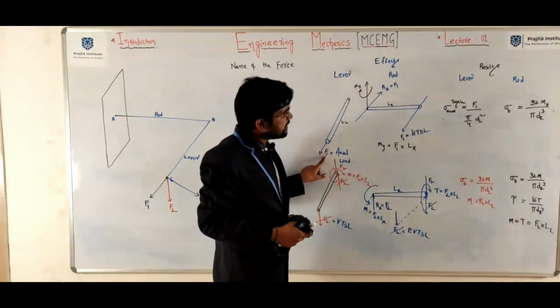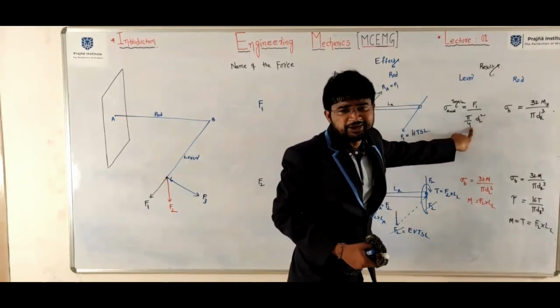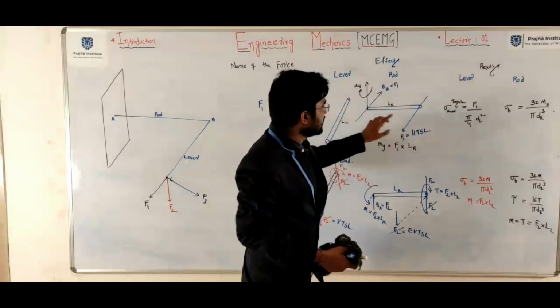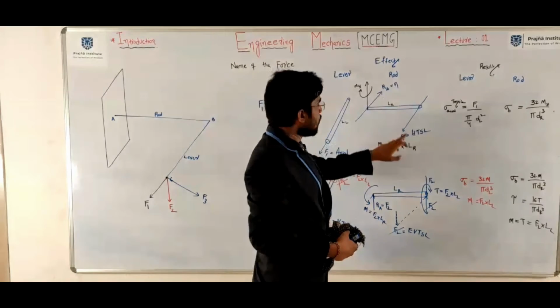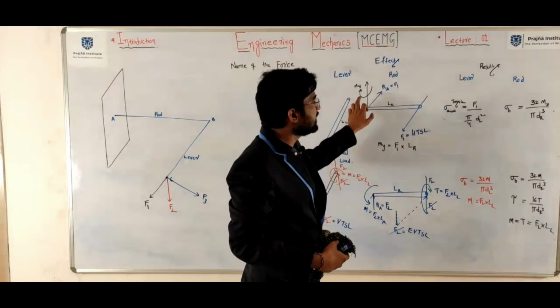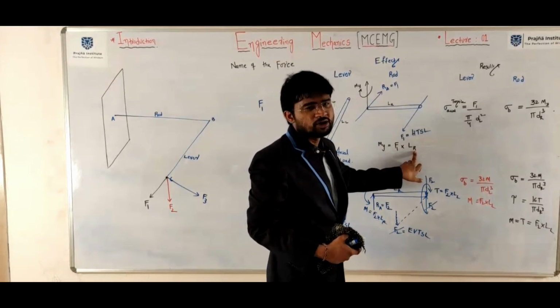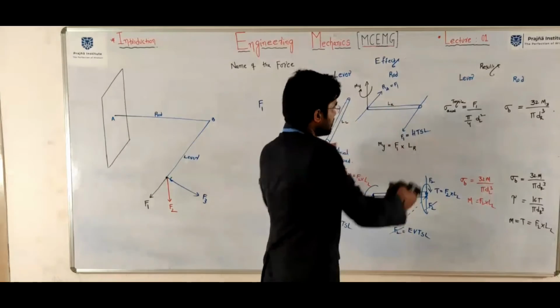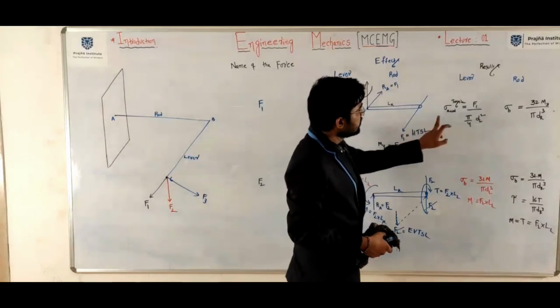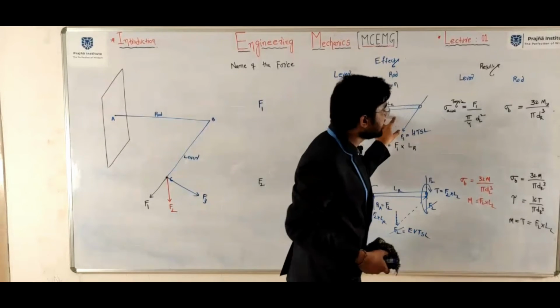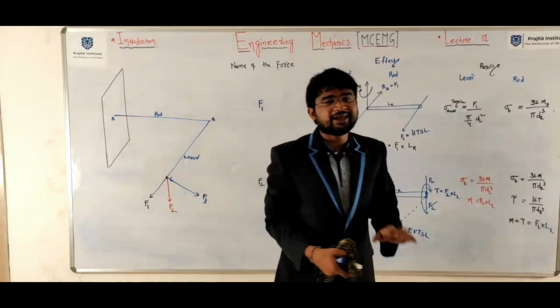Due to axial load, axial stresses will be induced. Now one load is acting like this and the reaction will come here. What is the magnitude of the moment here? F1 into LR. It will create a moment, and due to the bending moment, bending stresses will be induced.